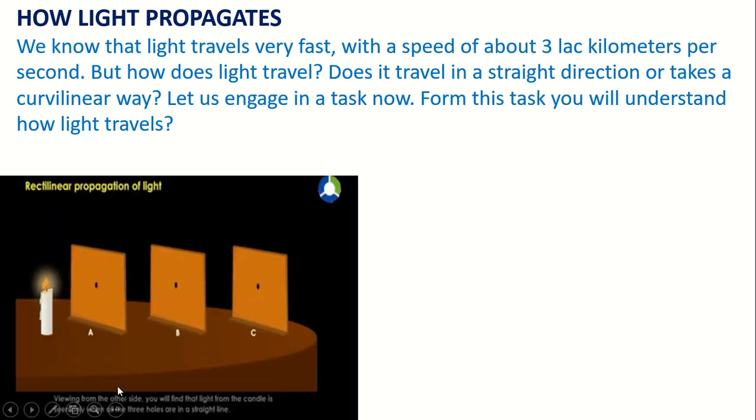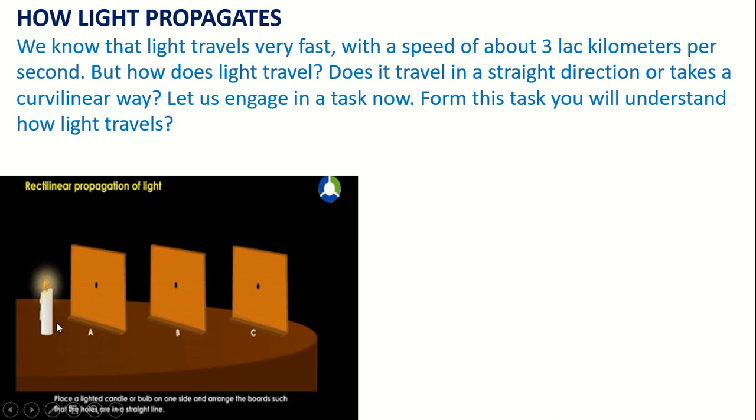Look here. We will place 3 cardboards, and in the middle of each cardboard there is a hole. We place a candle.